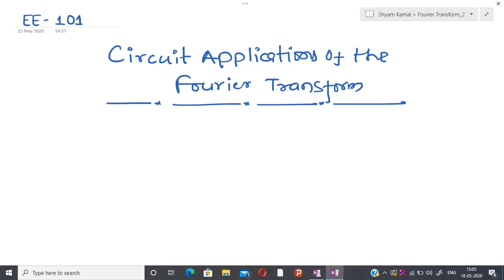So since we have explored a lot about the phasor technique,